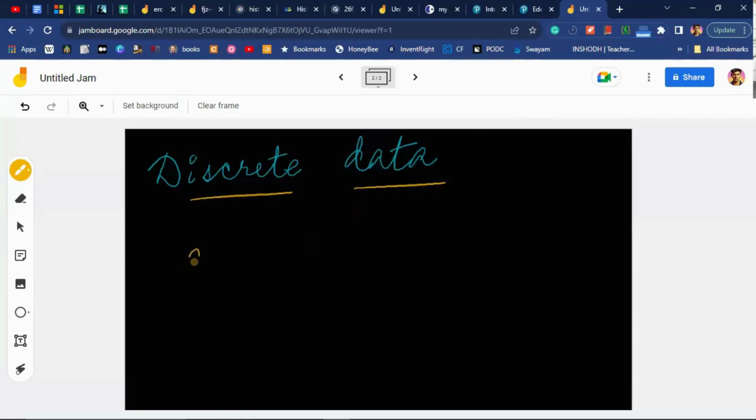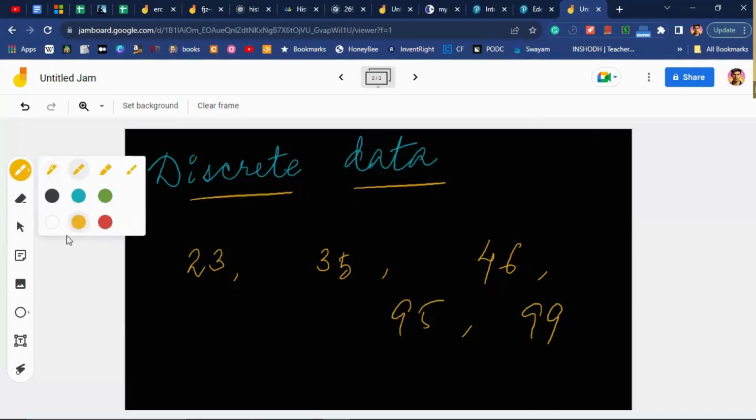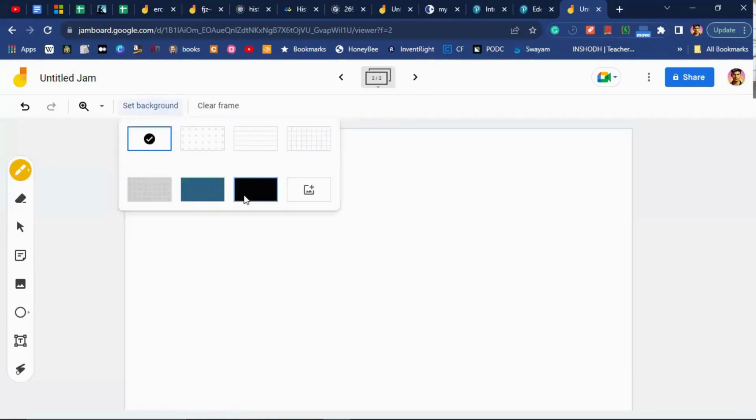For example, 23, 35. If it is about numbers, any number between 0 to 100, like 46, 95, 99. Any random, scattered, phased out, dispersed data, which is not in continuous format, not bounded by a range, not bounded by a class interval, is known as discrete data. And what is continuous data now?